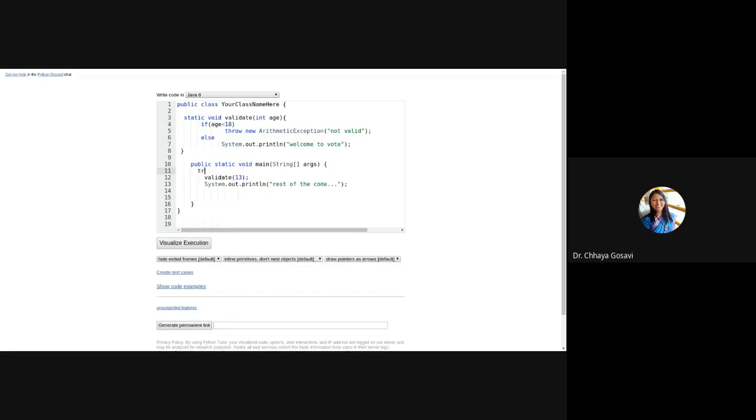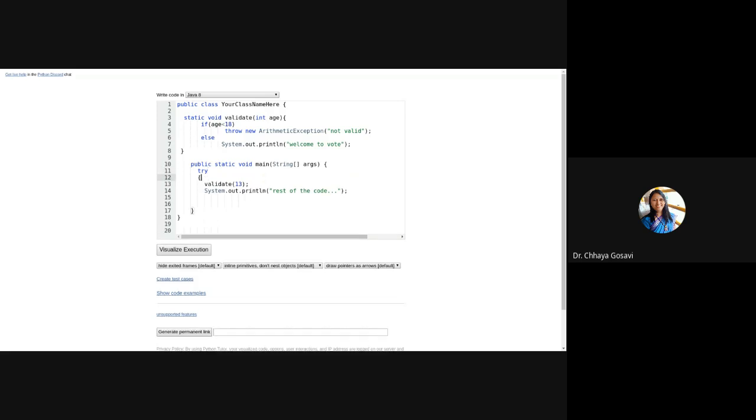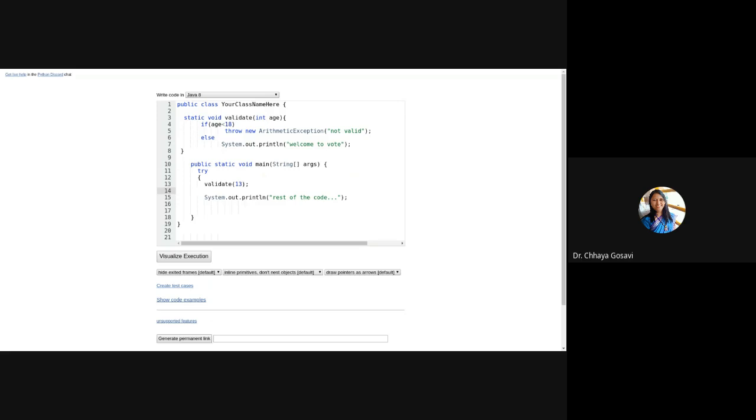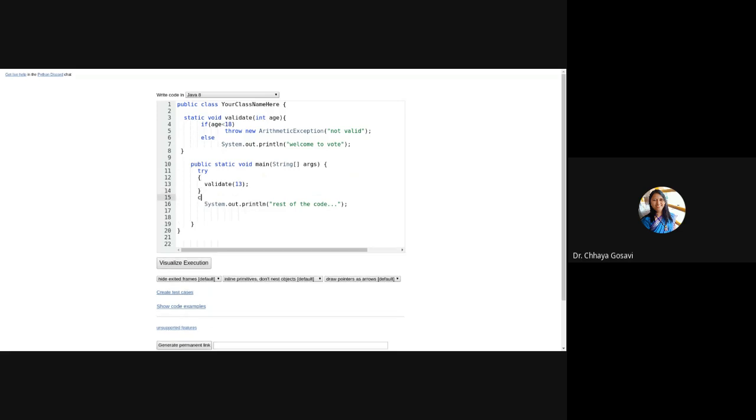To handle this exception, what do I have to do? I have to write try catch either here or here. I'm providing it here, try, in main, and here the catch block. And now what should I write in the catch block?